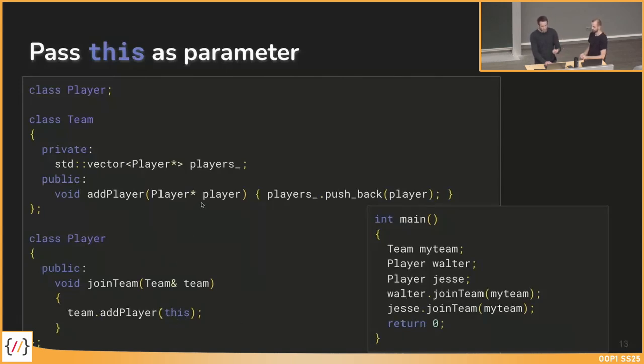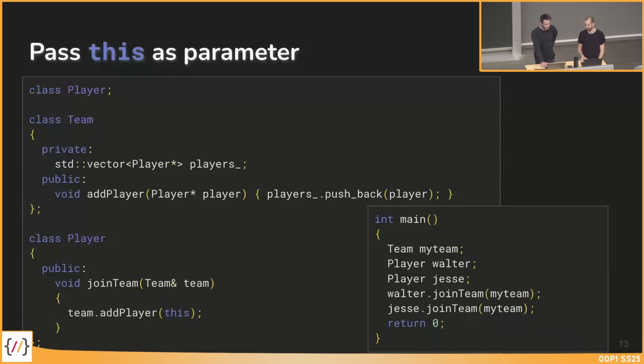We are passing it to the addPlayer function, and then we add this pointer to our vector. So this is an example how the keyword this could be used as an argument in this case. So whenever you are facing the situation where you somehow need to access the class you are currently in, then this will do the job for that.